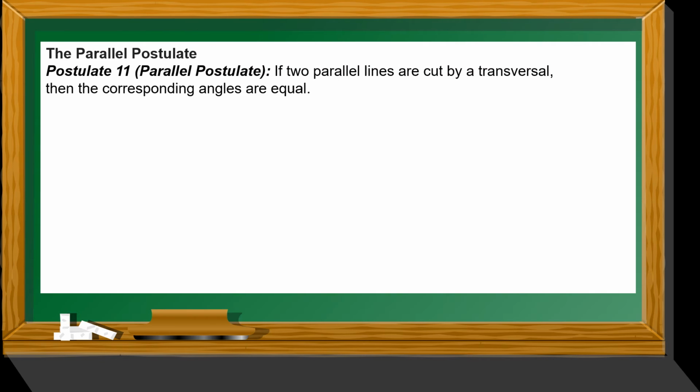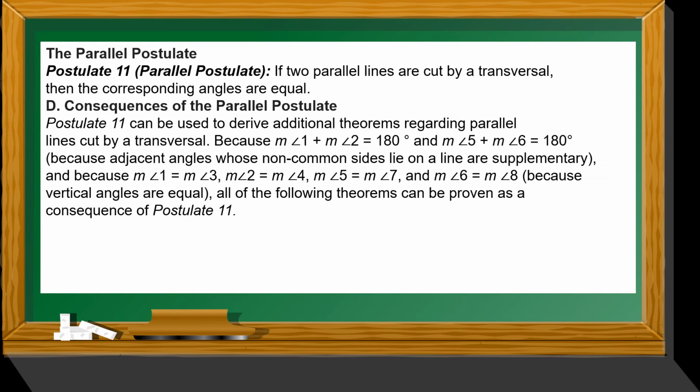Okay, so we also have the parallel postulate. For postulate 11, we have the parallel postulate. If two parallel lines are cut by a transversal, then the corresponding angles are equal. So what are the consequences of the parallel postulate? Postulate 11 can be used to derive additional theorems regarding parallel lines cut by a transversal.